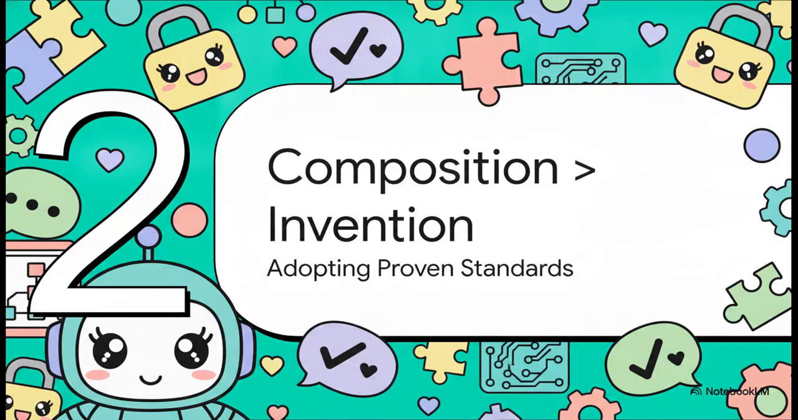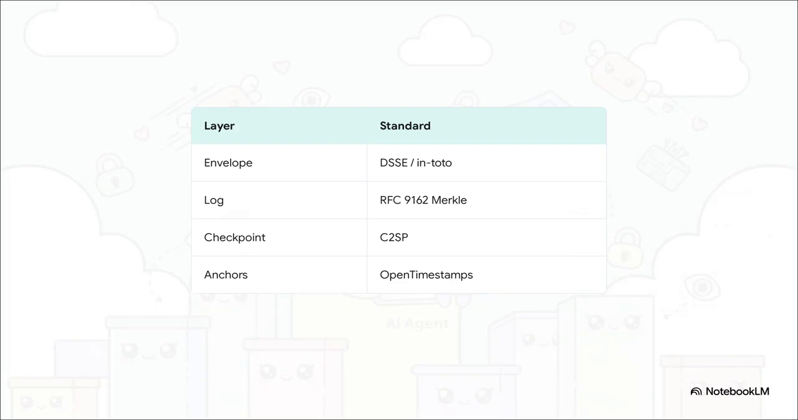Moving right along to section 2, composition over invention. Let's look at AWP's core engineering philosophy. It's built on radical candor and a pretty stubborn refusal to invent new cryptography. I absolutely love this because it brilliantly illustrates the protocol's 80-20 rule. The engineering team is completely upfront that roughly 80% of AWP is simply adopting proven commodity standards.